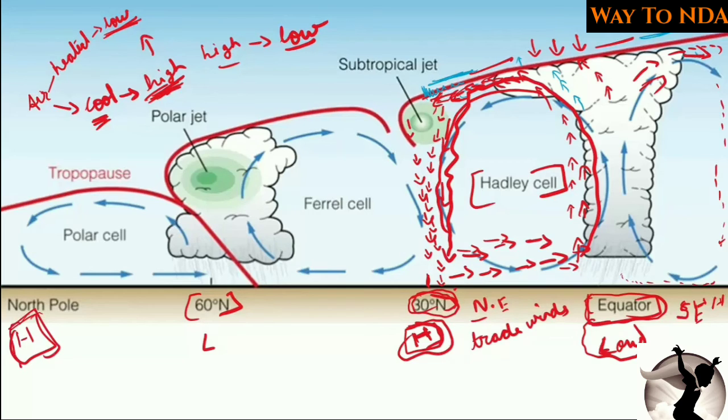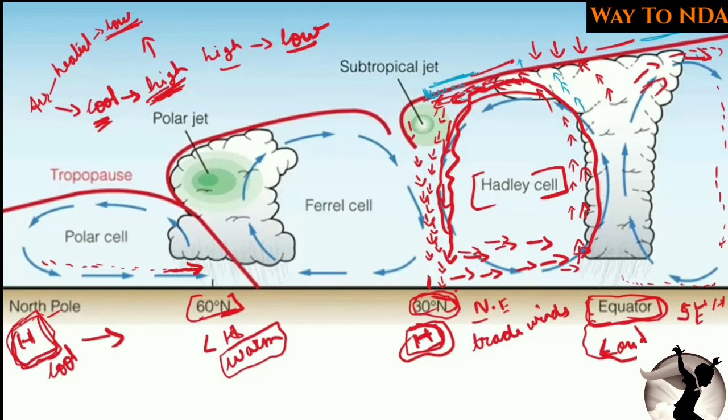Why? Because the air is cool compared to the 60 degrees. Here the air is warm. In the poles we know that the air is cool, and at the 60-degree north we see that the air is warm compared to the poles. It will heat up and start moving upwards, and again it will go backwards. So this will give rise to a cell, and this cell is called the polar cell.